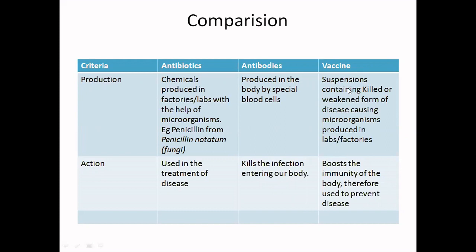They are suspensions of killed and weak disease-causing microorganisms, and like antibiotics, they are also developed in labs and manufactured on a large scale in factories. So I hope the difference between these three and the concept of how microorganisms are helpful for human health is clear. I hope this video shall be helpful to you.